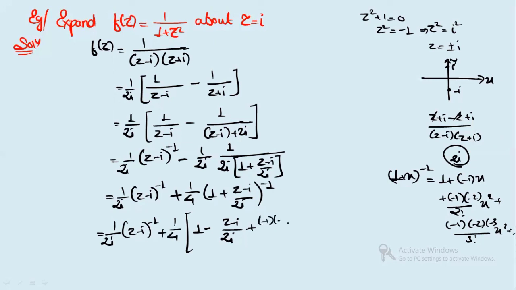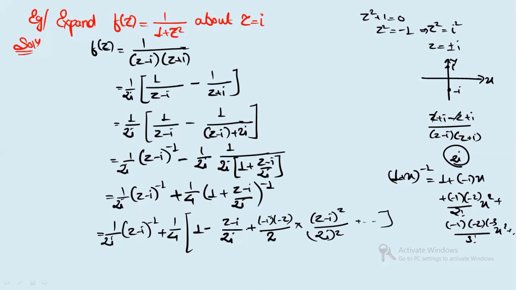This is minus 1. This is minus 2. Right? Factorial 2 is there. That means it's 2. And here you will write what? It is what? X square. That is what? (z minus i) square by 2i square. Okay. Again, you can continue and you can write as many terms as you want. I'm writing only 2 terms.